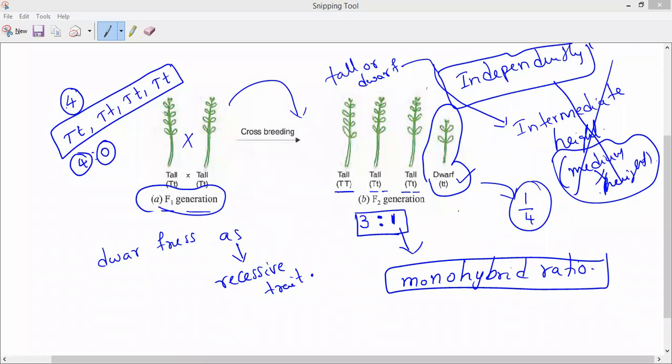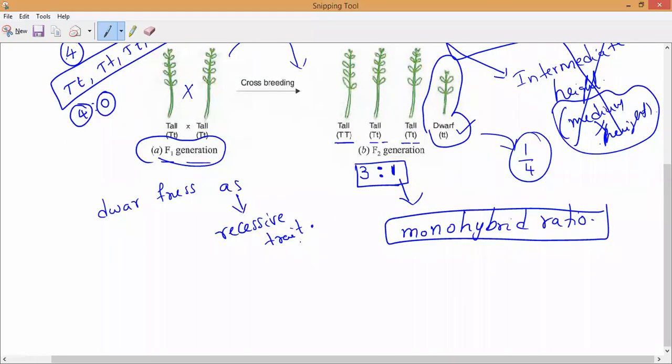Both are inherited independently in future generations. For this experiment, sir, he took a total of 1064 pea plants of the F2 generation.